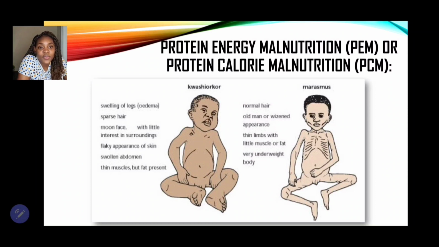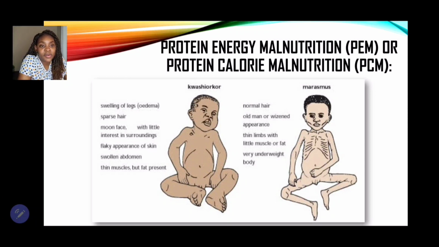Now, as you can see, we have the signs and the symptoms of persons or children who may have kwashiorkor and marasmus. Now, as it relates to kwashiorkor, there is swelling of the legs, which is called oedema. There is sparse hair, a moon face with little interest in their surroundings. This child may have a flaky appearance of their skin, their abdomen may be swollen, and also they have thin muscles but a little fat is present, right?